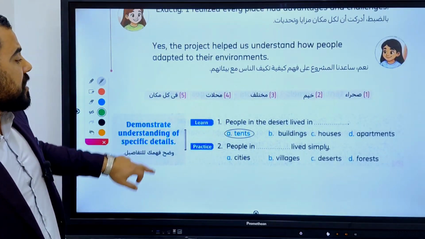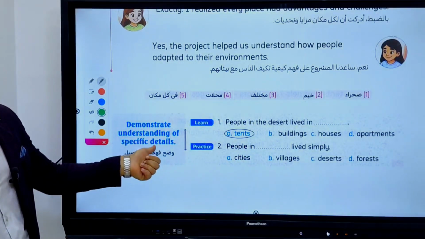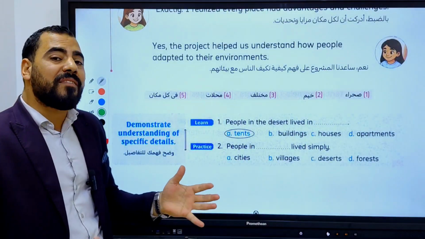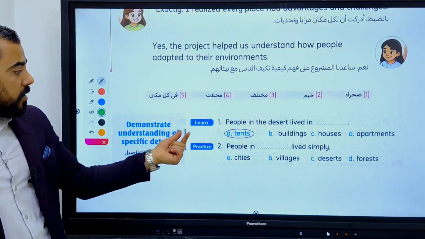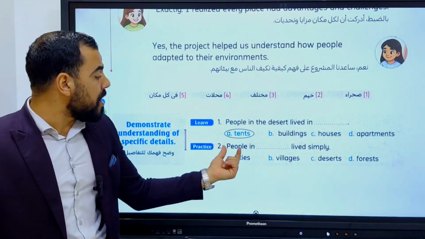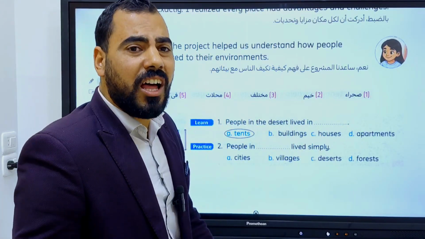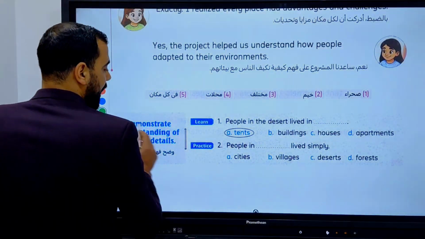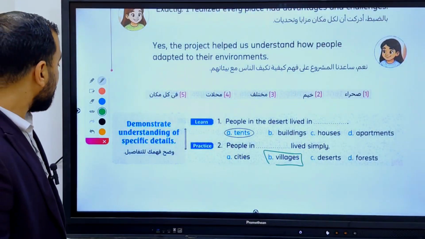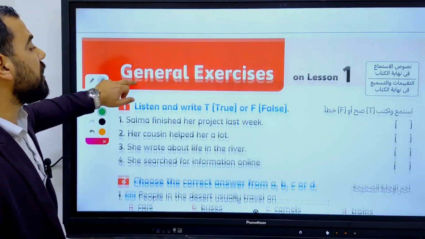Okay? Yes, let's answer these questions together. Demonstrate understanding of specific details. It helps us to find out whether you have understood these details or not. So let's read. People in the desert lived in tents. People in villages lived simply, without a lot of problems. Okay, now let's move to general.